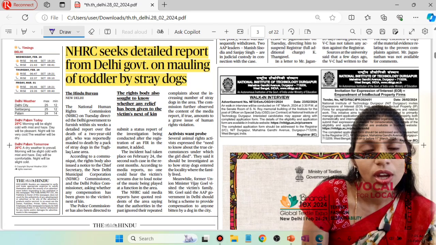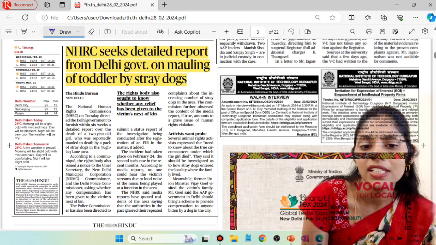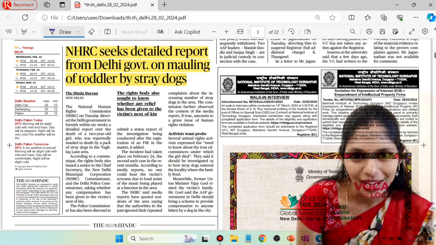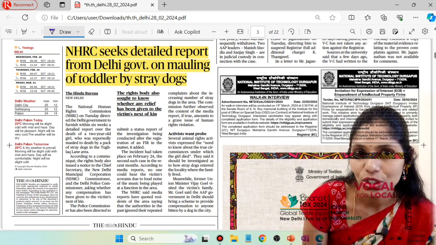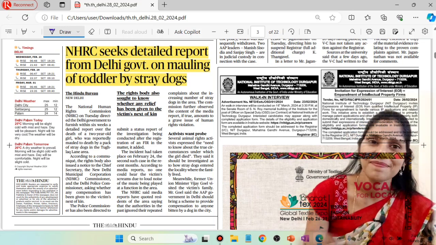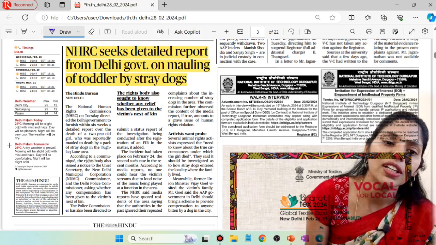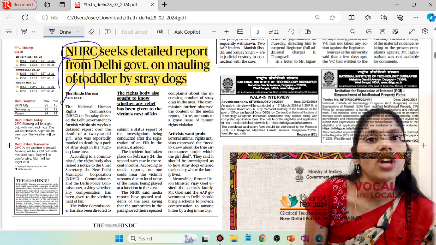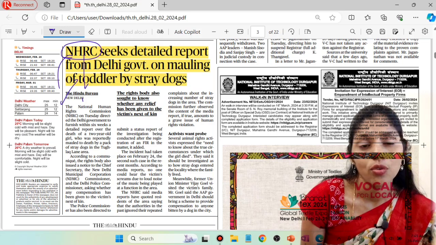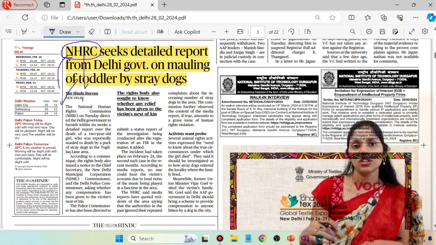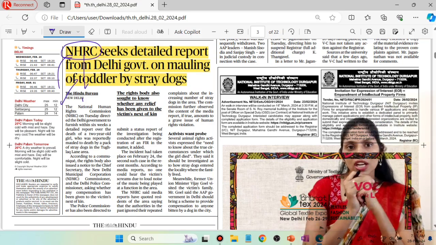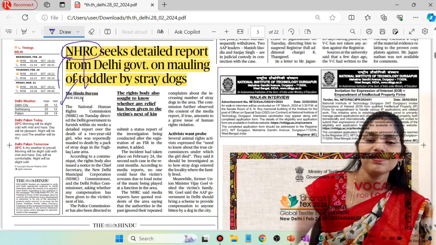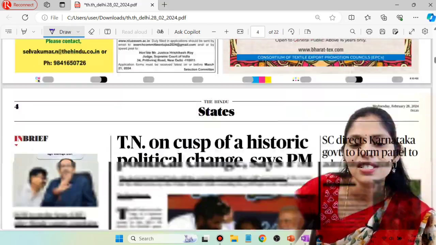Okay, so here you have to know what are the possible reasons for this stray dog menace? And if you are a municipal commissioner, what are the steps that you are going to take? All these things are very important. Please try to focus on this. And there is one keyword, that is NHRC. You have to see what this NHRC is, what its composition is, and what its mandate, powers and functions are. NHRC is not a constitutional body, it is a statutory body. Clear? Yes, now let us move on to the next topic.